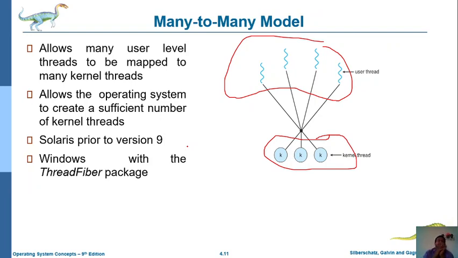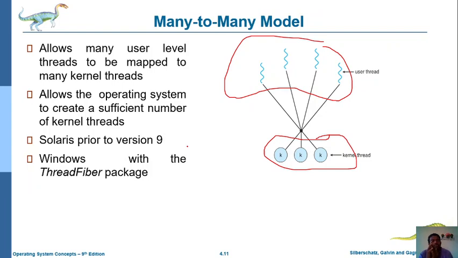This many-to-many model was supported in Solaris. Previously we also discussed Solaris in the one-to-one session. But in this many-to-many model, whenever there are sufficient kernel threads, it allows the multi-threaded programming execution.